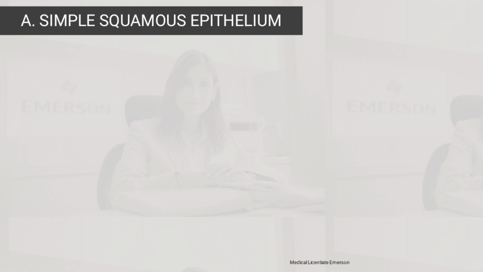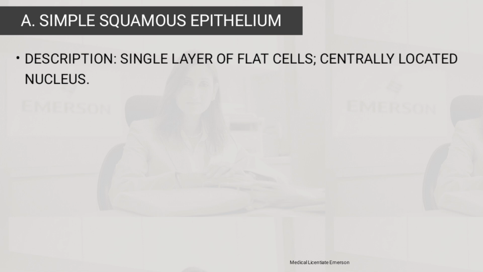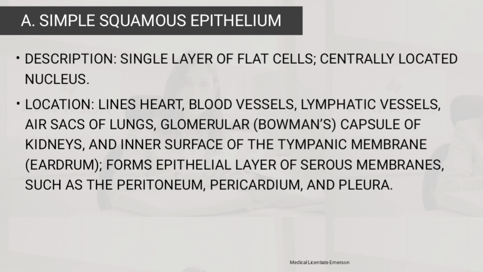For simple epithelium, we can have a simple squamous epithelium, whose description is a single layer of flat cells with a centrally located nucleus. In terms of location, it lines the heart, blood vessels, lymphatic vessels, air sacs of lungs, glomerular or Bowman's capsule of the kidneys, and inner surface of the tympanic membrane of the eardrum, and forms the epithelial layer of serous membranes such as the peritoneum, pericardium, and the pleura.